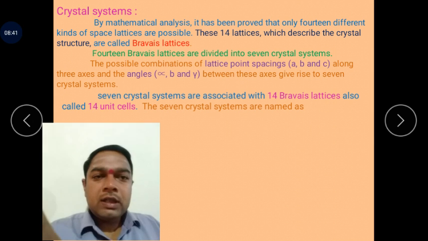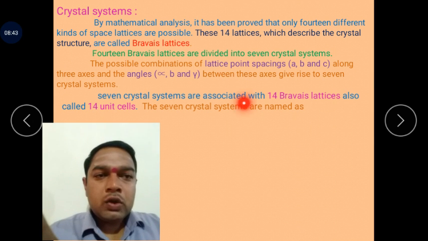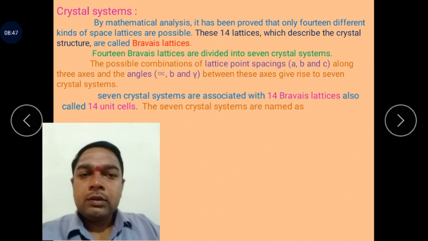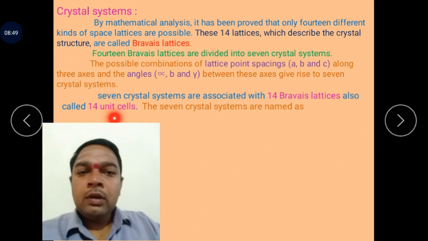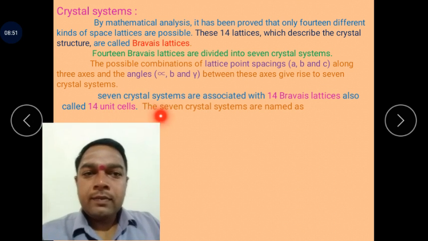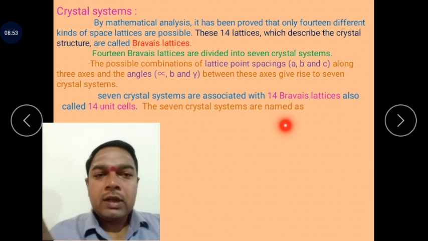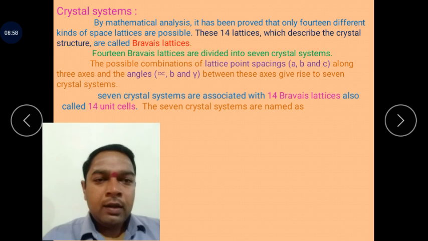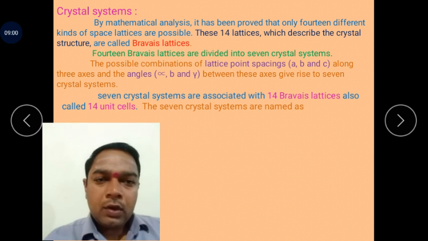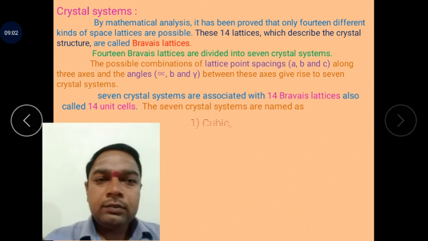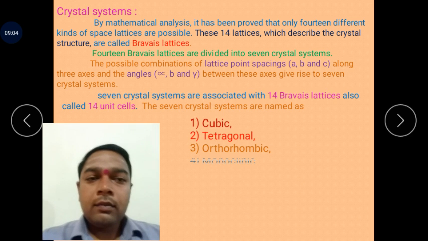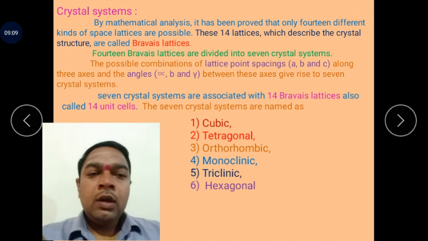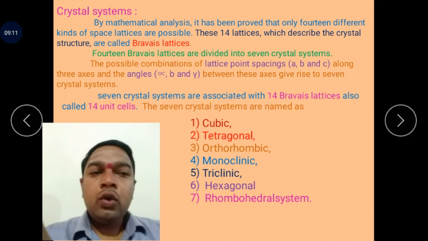These 7 crystal systems associated with 14 Bravais lattices are also called 14 unit cells. The 7 crystal systems are named: cubic, tetragonal, orthorhombic, monoclinic, triclinic, hexagonal and rhombohedral.